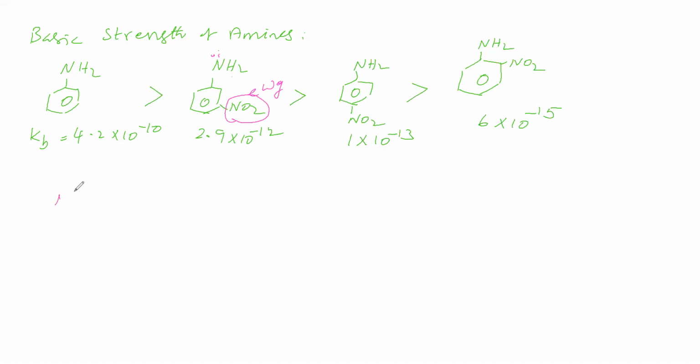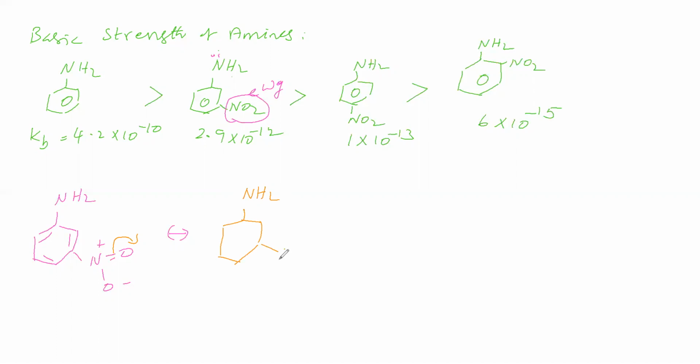Now we will take metanitroaniline. Here we will go for resonance structures. This bond is shifting like this because oxygen is having higher electronegativity than nitrogen.